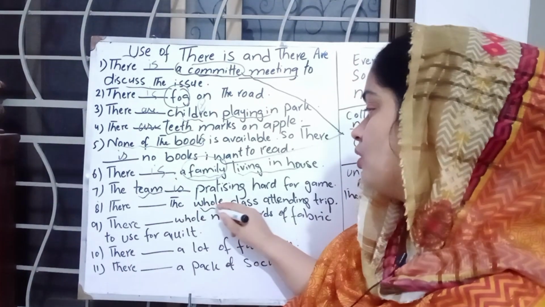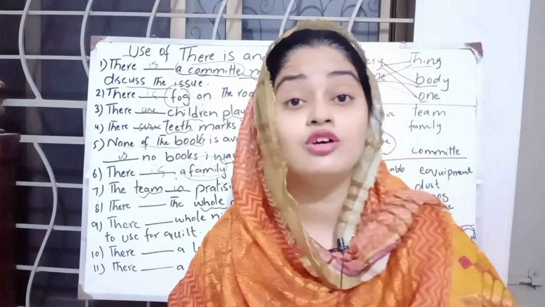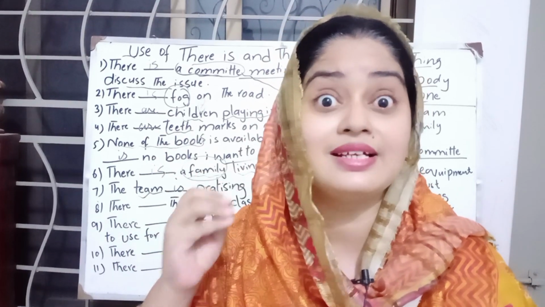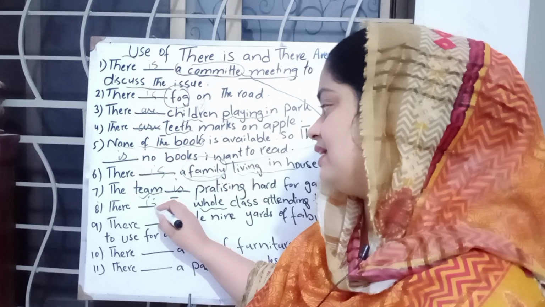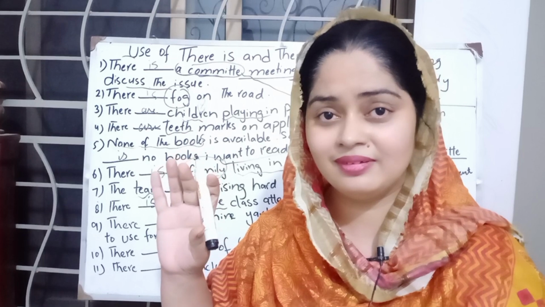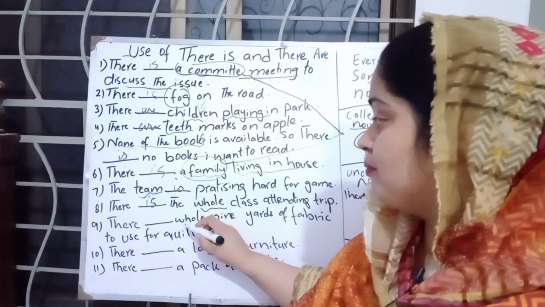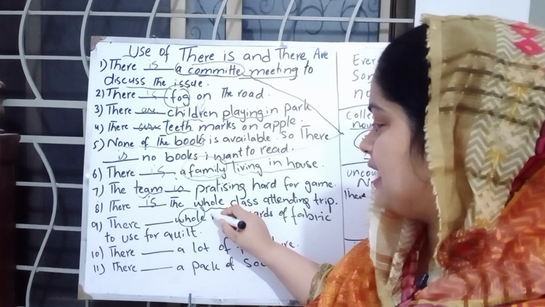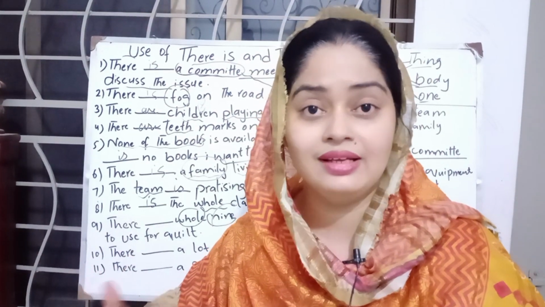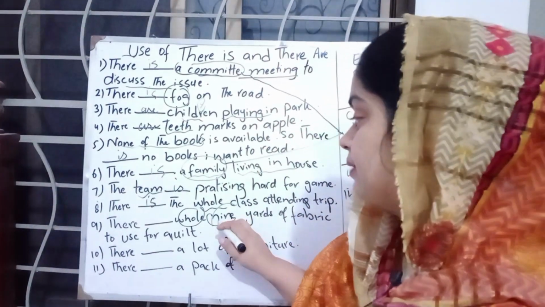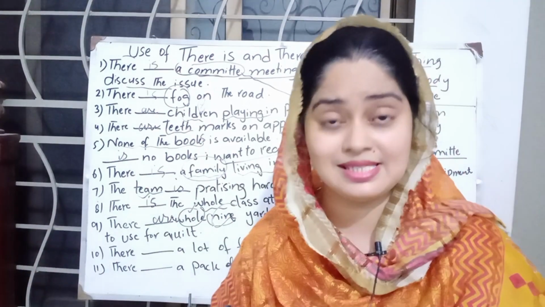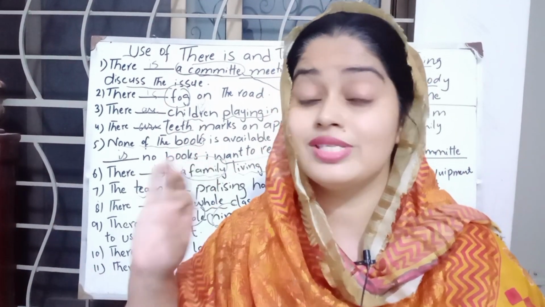There dash the whole class, and when there is the word whole, we have to place there is. But there is a little deviation of the rule, because when after whole there is some number, whole 8, whole 9, if there are some numbers, we have to place there are. Otherwise with whole we use there is.